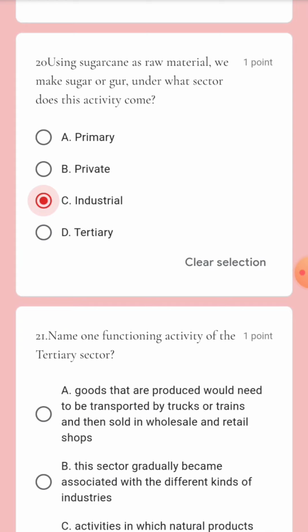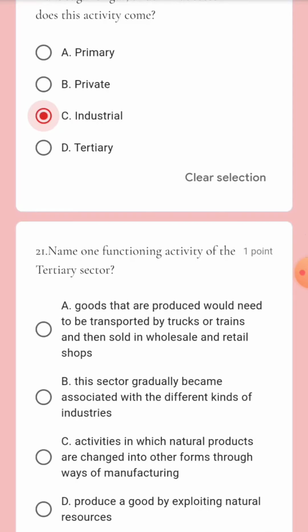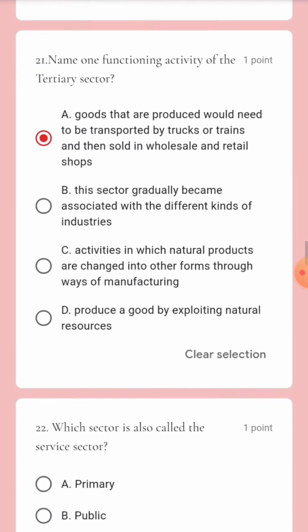Tertiary sector. Goods that are produced would need to be transported by trucks or train and then sold in the wholesale or retail market. This sector gradually became associated with the different kinds of industry activity in which natural products are changed into other forms by way of manufacturing. Option number 1 is the right answer.